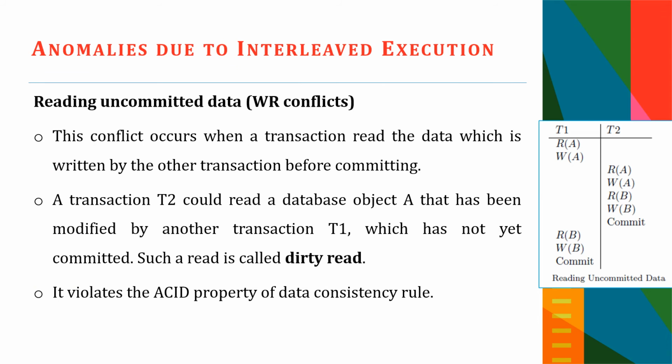First, let us look into the write-read conflict. This conflict occurs when a transaction reads data which is written by another transaction before committing. That is, when we read uncommitted data, this write-read conflict occurs. Let's look at an example. Here we are given two transactions, T1 and T2. T2 is reading the database object A, which has already been modified by the transaction T1, but T1 is not yet committed. Such a read is called a dirty read.